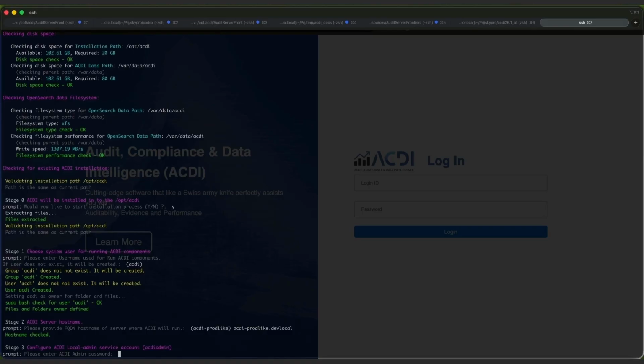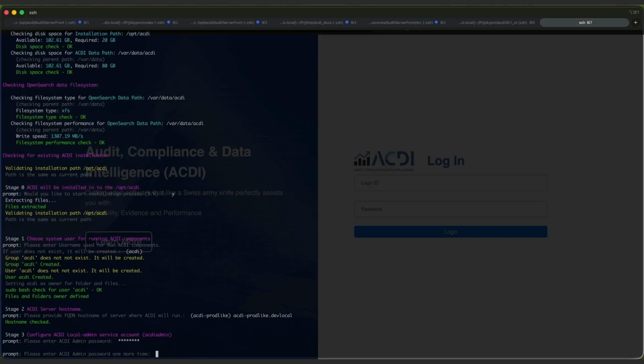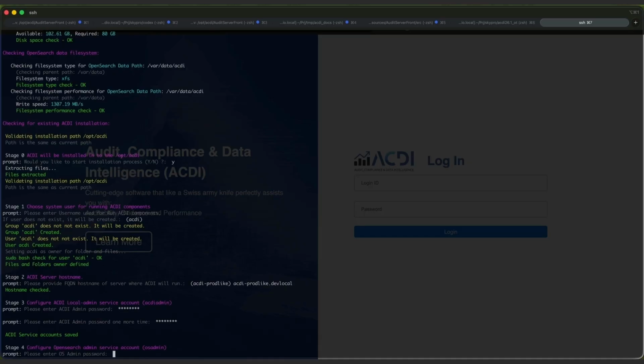Next, enter a password for the local ACDI service user. After that, provide a password for the Opensearch admin account, which is also a local service account.